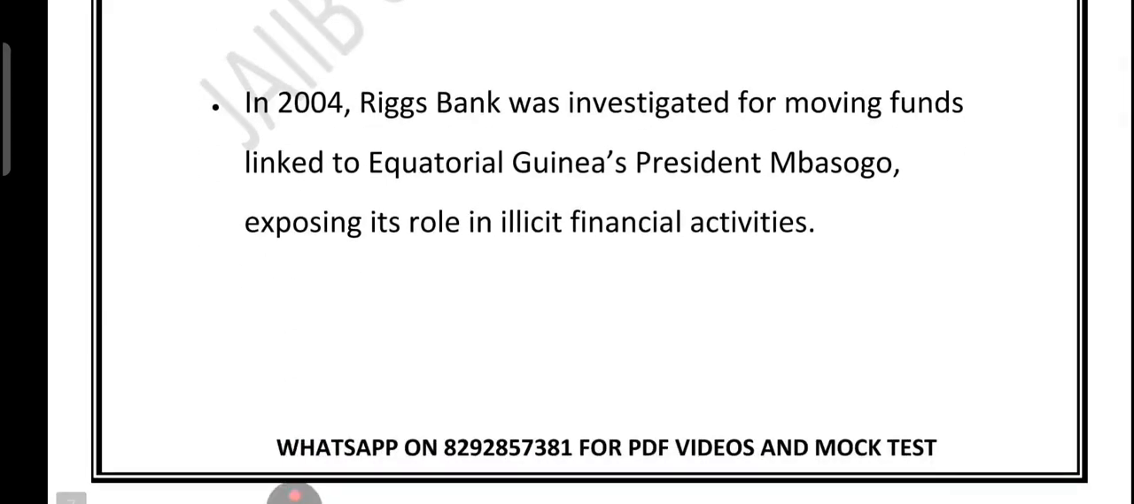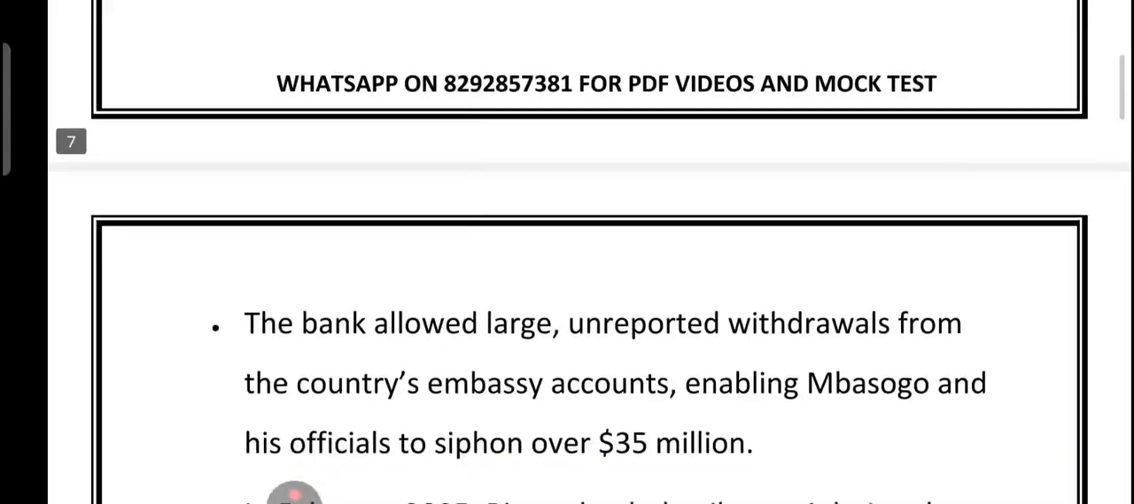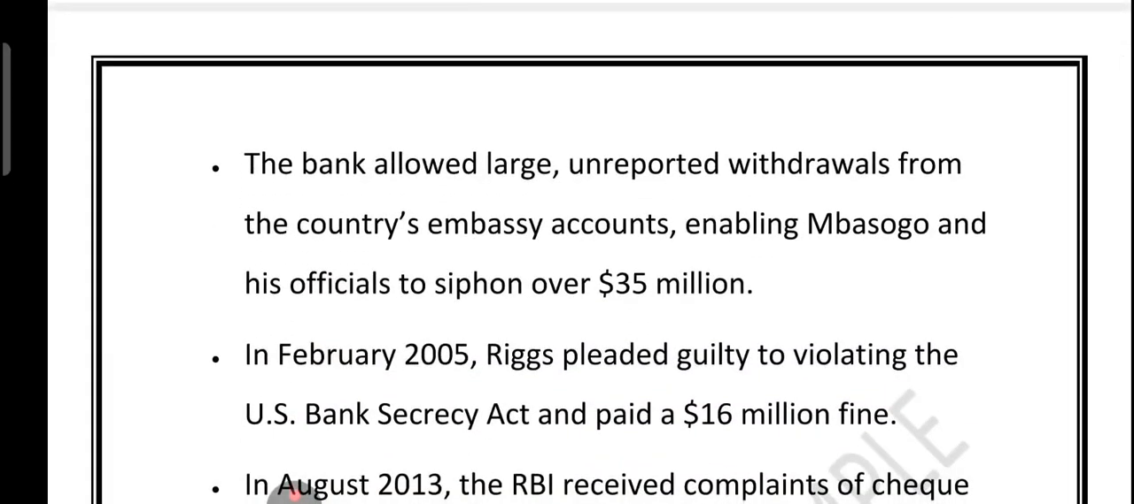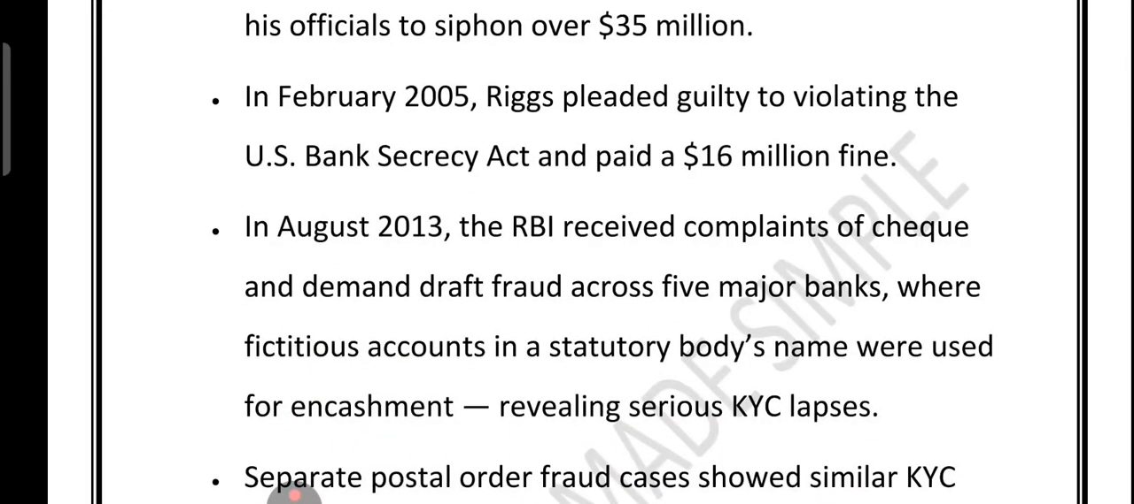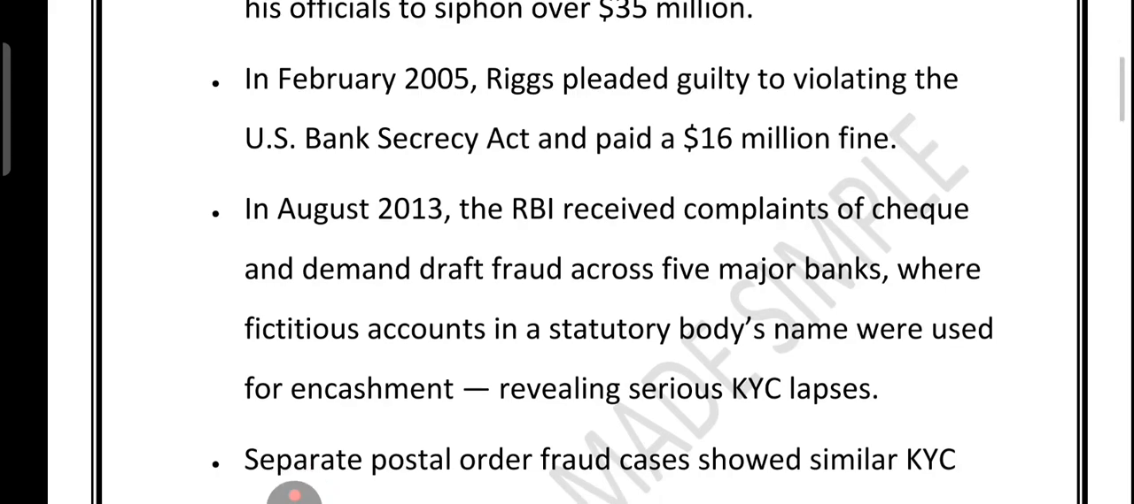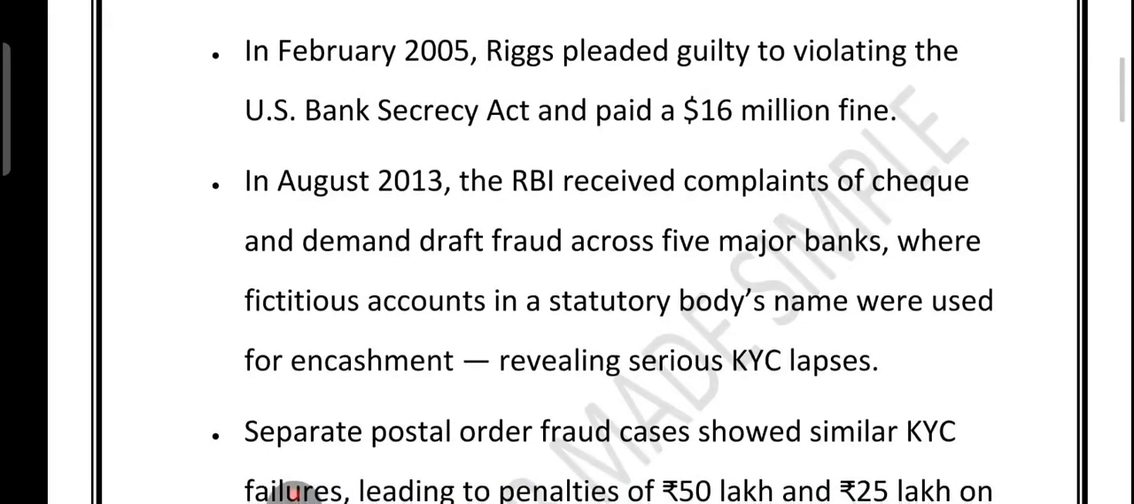Now what happened to the Riggs Bank? In 2004, Riggs Bank found itself in serious trouble when investigators discovered that it was moving funds linked to the Equatorial Guinea President Obiang. The bank allowed huge unreported cash withdrawals from the country's embassy account, giving Obiang and his officials the chance to siphon more than $35 million. By February 2005, Riggs pleaded guilty to breaking the US Bank Secrecy Act and had to pay a $16 million fine. This case became another major example of how weak controls can allow high-profile money laundering to thrive.